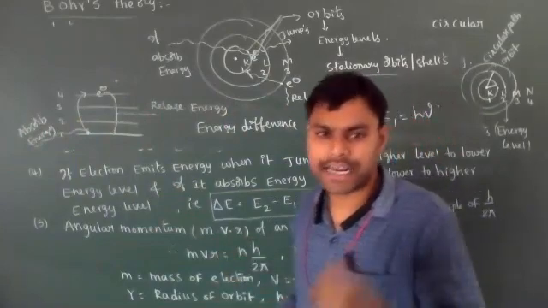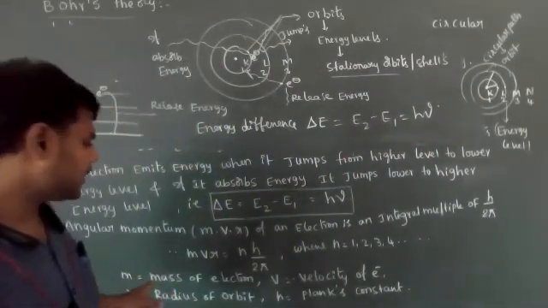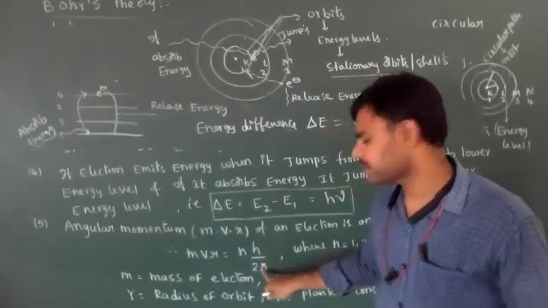What did he say for electrons? The angular momentum of electrons, he said, is always equal to an integral multiple of h by 2 pi.